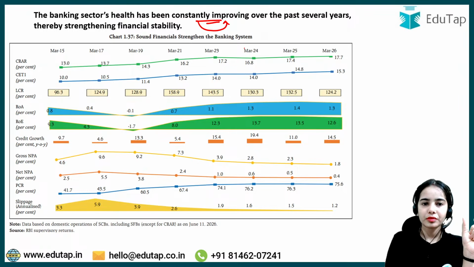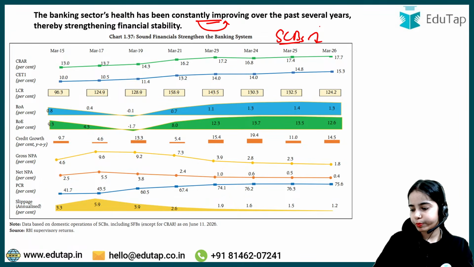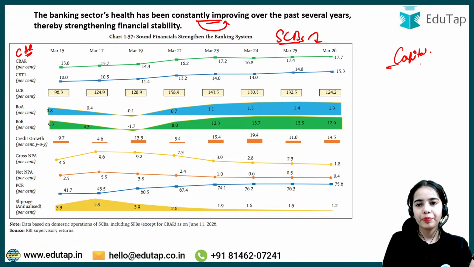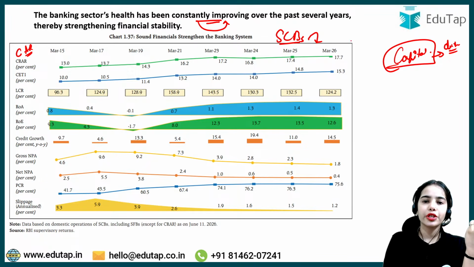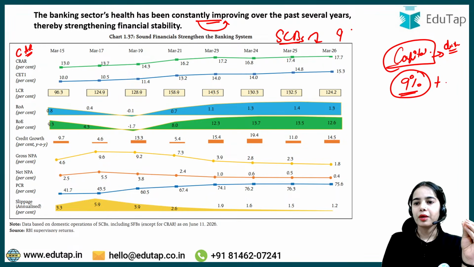Here you can see that for the scheduled commercial banks, the data has been given that we are going to discuss. Now, CRAR, this is the capital adequacy ratio. It shows whether the banks have sufficient capital to handle distress or not. Okay, so the scheduled commercial banks need to have a minimum of 9% of the capital against their risk weighted assets, against their risky assets. The banks need to have the minimum 9% of the capital plus 2.5% of the buffers. That means in total 11.5%.